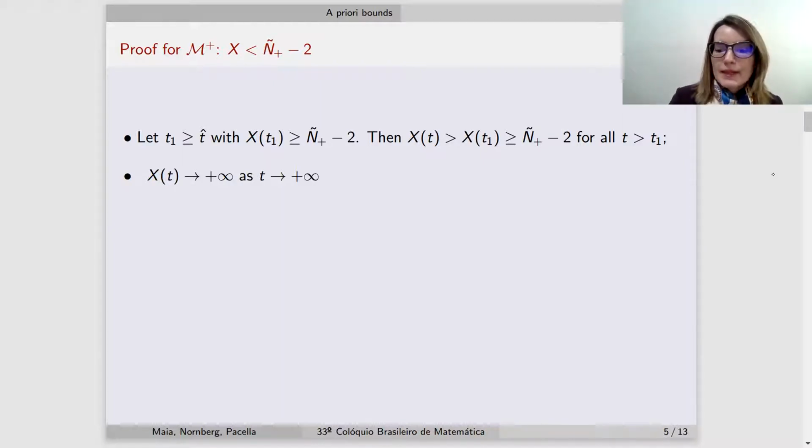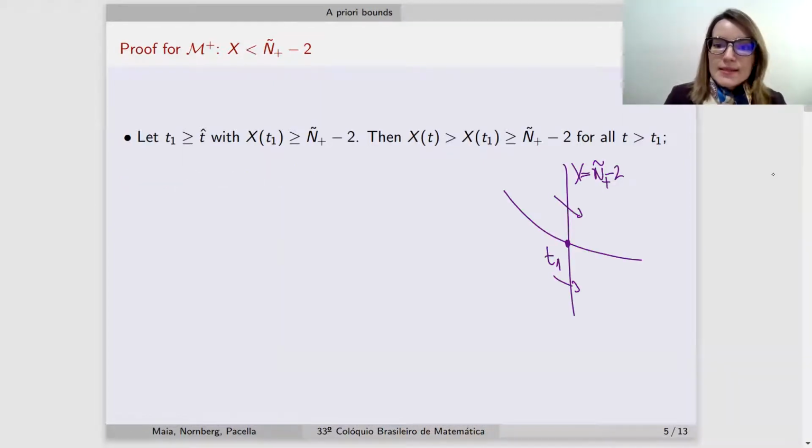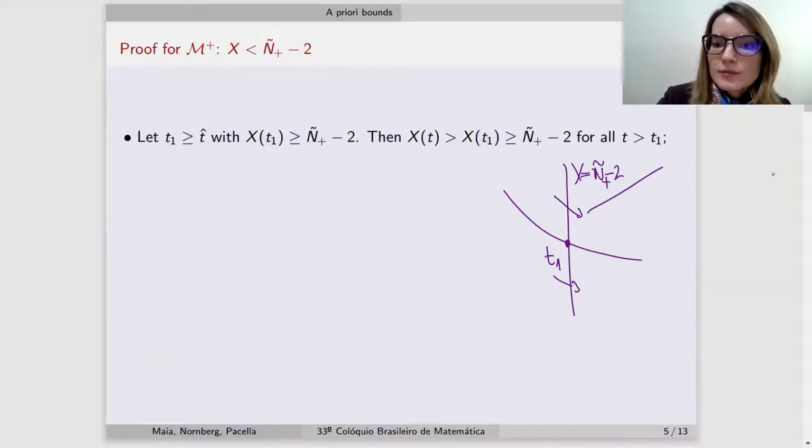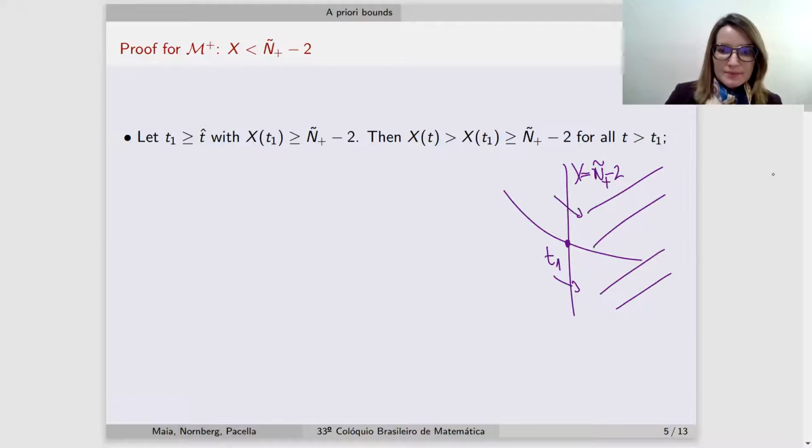Why? Because since z only decreases, if we had x as a bounded trajectory, then by the Poincare-Bendixson theorem, the trajectory would need to converge either to a fixed point or a periodic orbit. But neither of them exists on the right of this plane.